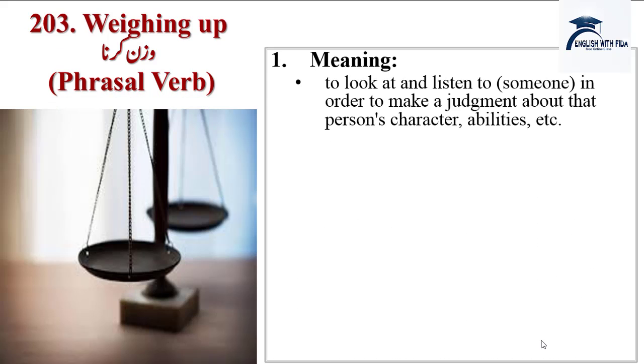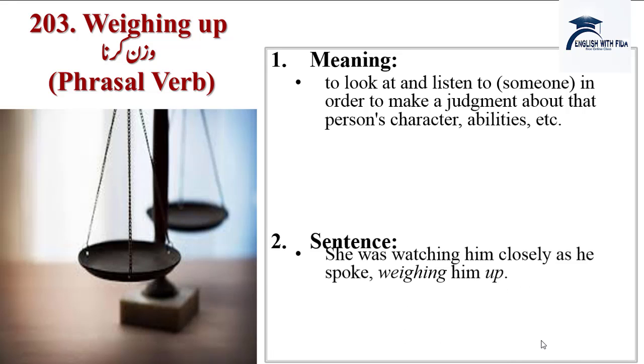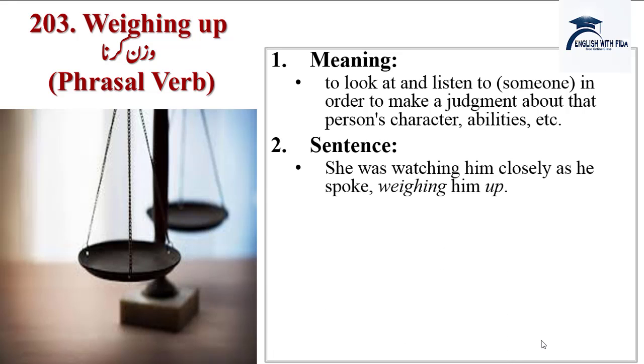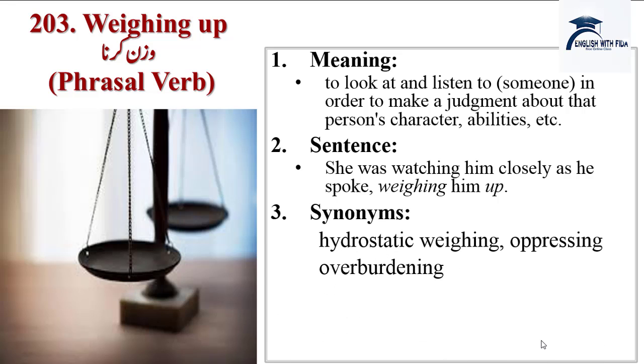Next word is weighing up, phrasal verb hai ye. Meanings are to look at and listen to someone in order to make a judgment about that person's character, ability, etc. Sentences: she was watching him closely as he spoke, weighing him up. Synonyms are weighing, oppressing, overburdening. Antonyms are dominating.